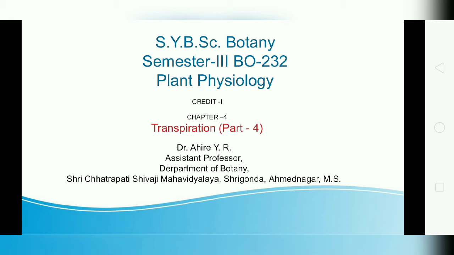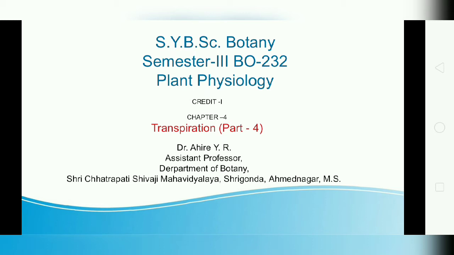We are discussing the transpiration chapter, part 4. In the last few parts we have discussed transpiration, its definition, introduction, types of transpiration, then stomatal structure, then opening and closing mechanisms, the Steward hypothesis, then the active potassium theory discovered by Levitt, then various internal and external factors of transpiration.